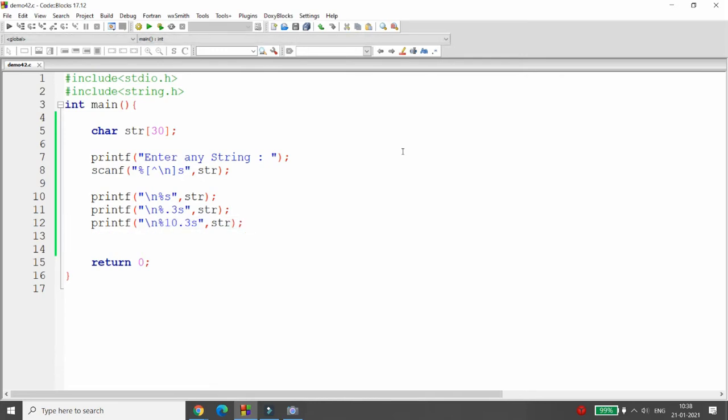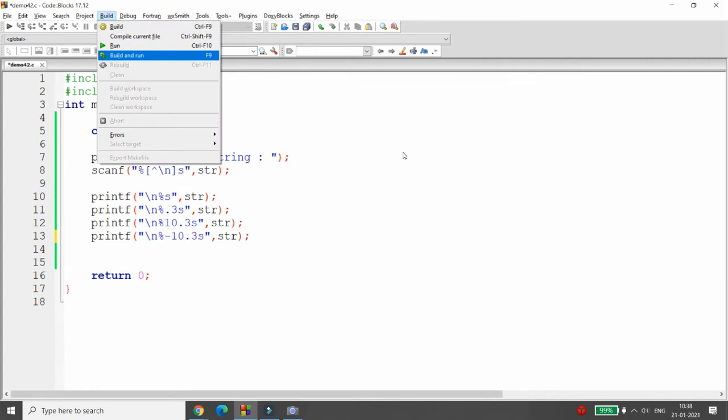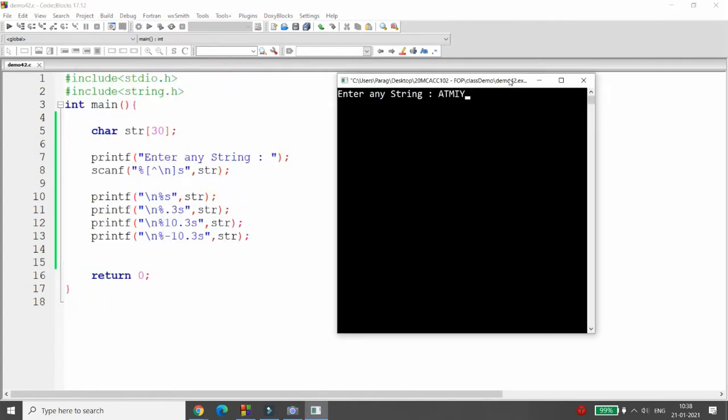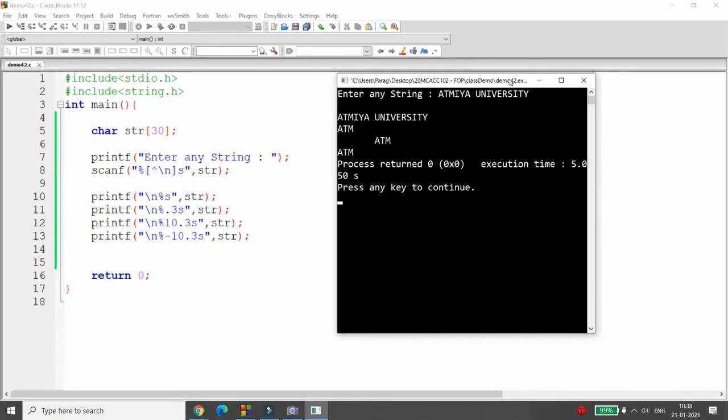Whenever you want the left justified string, you can write here minus 10.3s. So whenever you write minus 10.3s, your string will do what? For example, ATMIYA University. See here, the 7 spaces are given before the string.